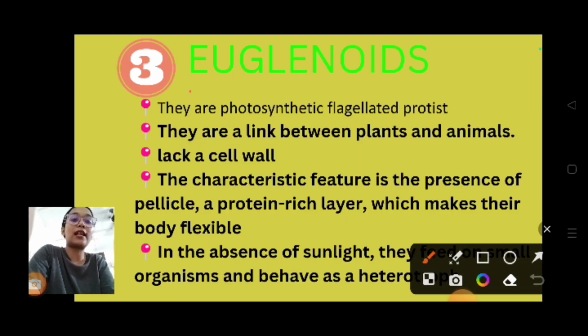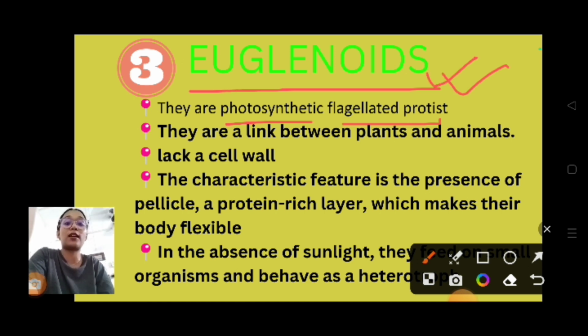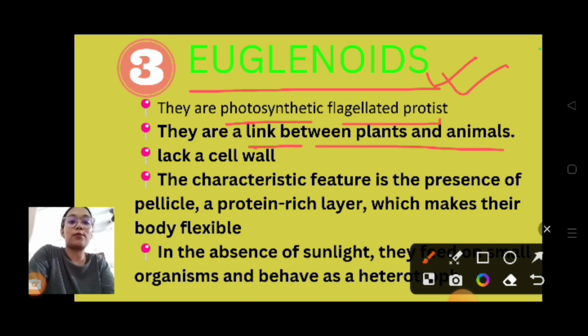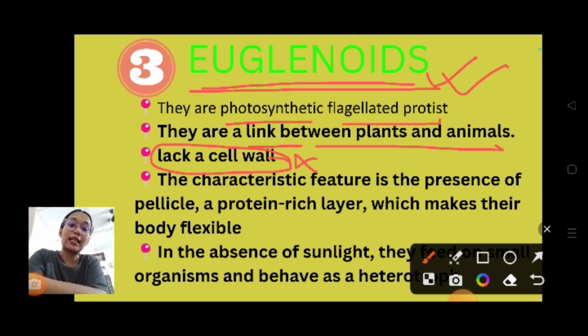The third one is euglenoids. Okay, they are also photosynthetic flagellated protists. They also have flagella, and they are photosynthetic, which means they make their own food with the help of sunlight and chlorophyll. They are considered a link between plants and animals, but they have one unique feature: they do not have a cell wall.